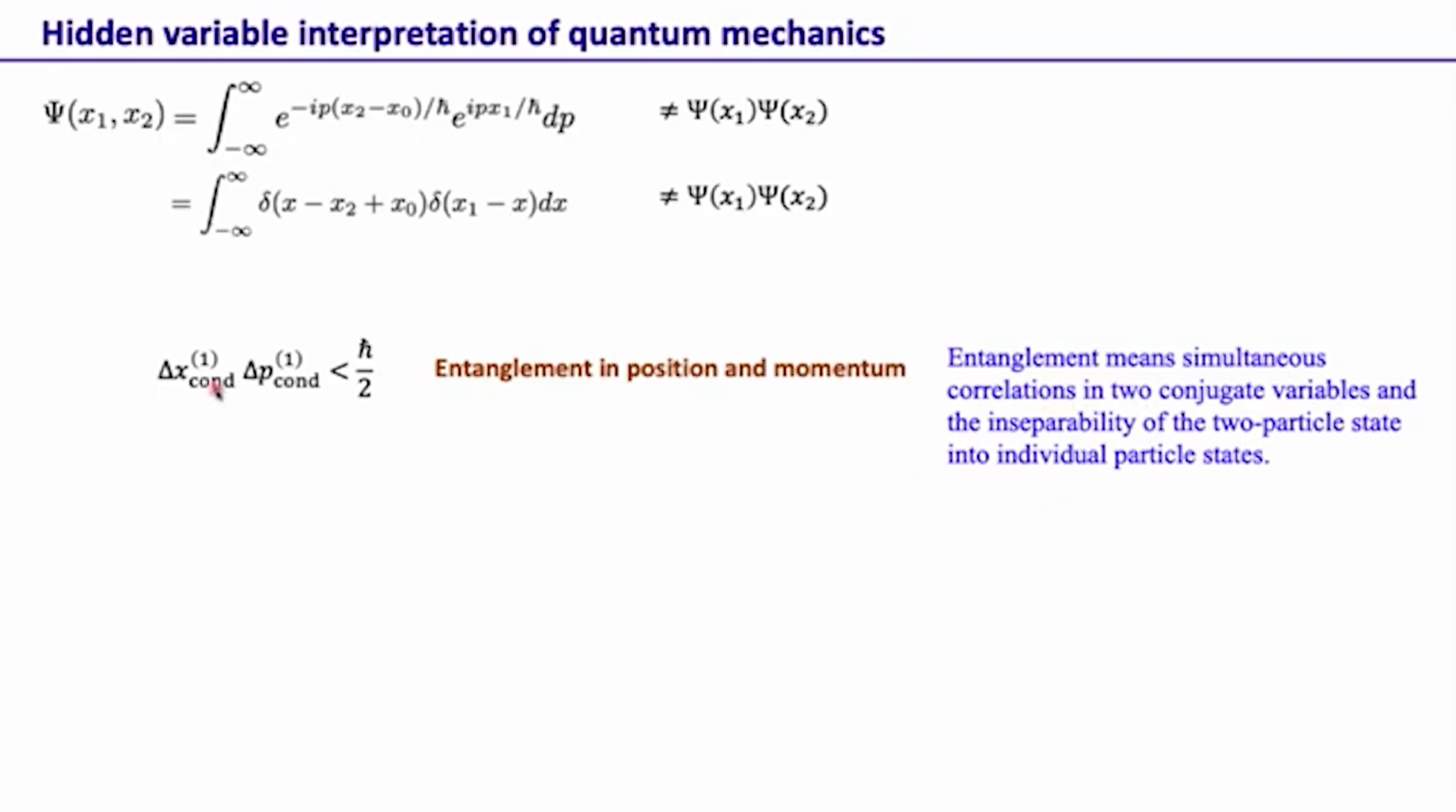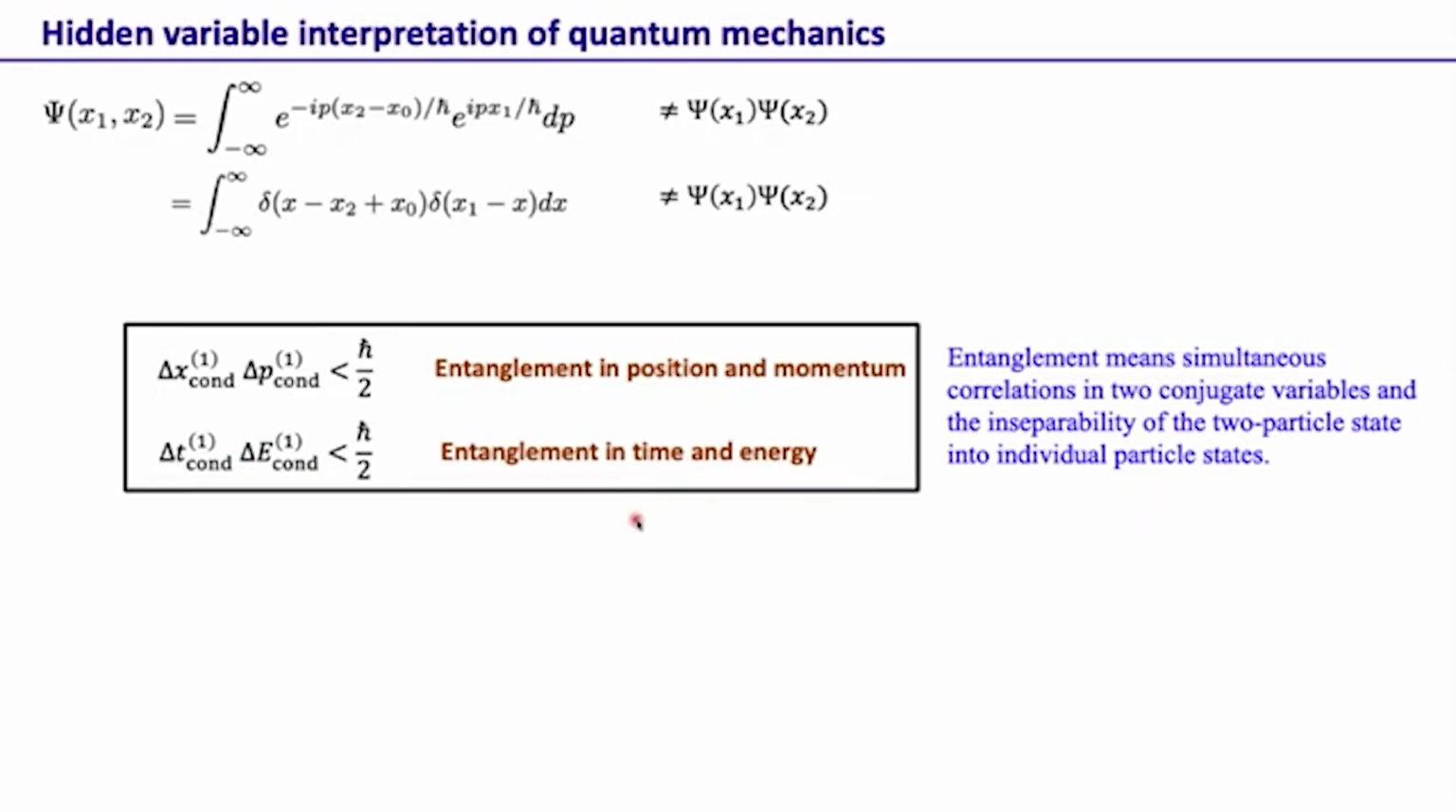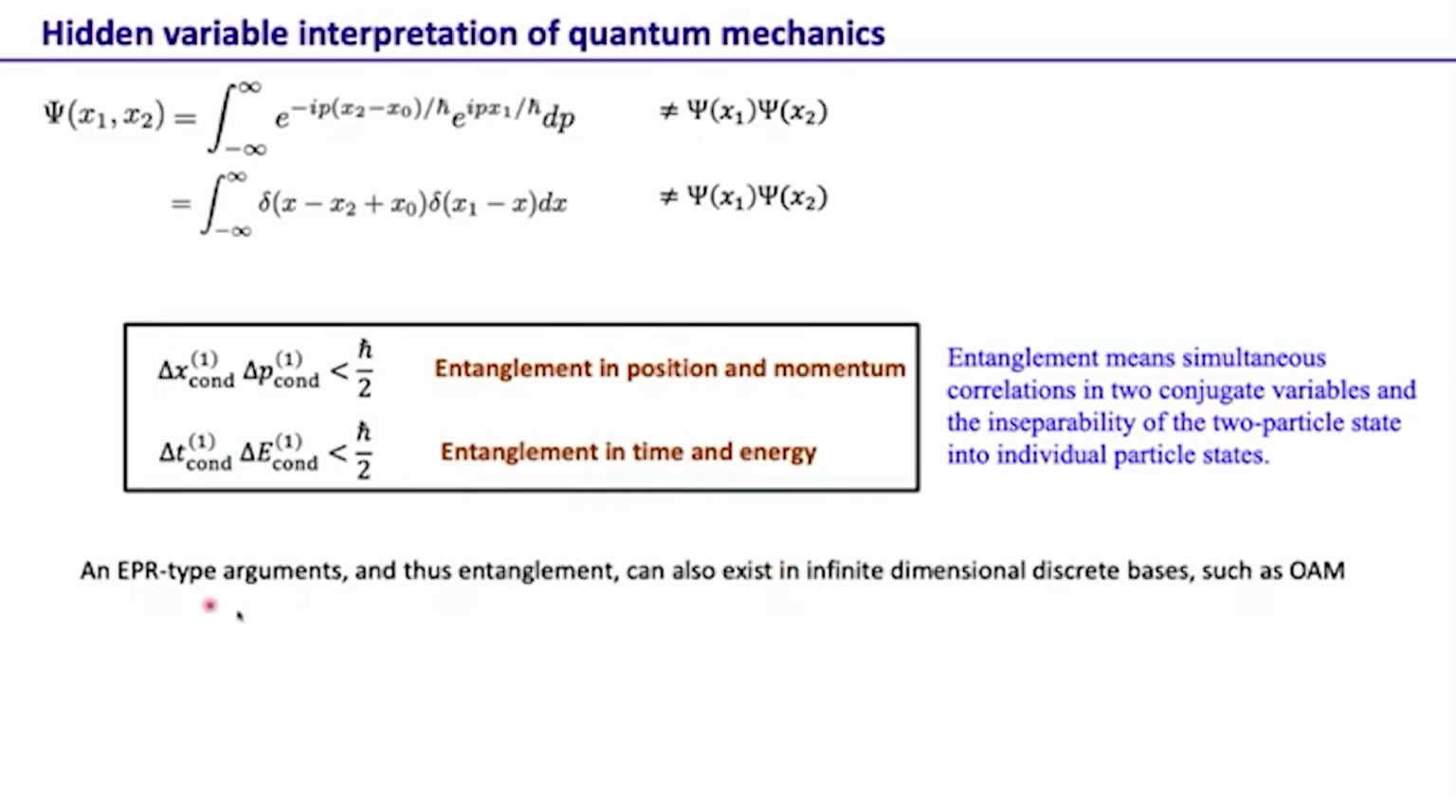Okay, so far using Einstein's argument, we have defined entanglement, but this is in position and momentum. But we can have other pairs of conjugate variables, for example time and energy. Similarly, we can have an uncertainty relation or conditional uncertainty relation for time and energy as well, and in that case we would refer to it as entanglement in time and energy. So the EPR-type argument, which is what entanglement is, does not just exist in continuous variable bases such as position, momentum, time, energy.